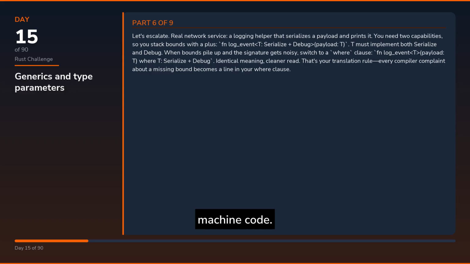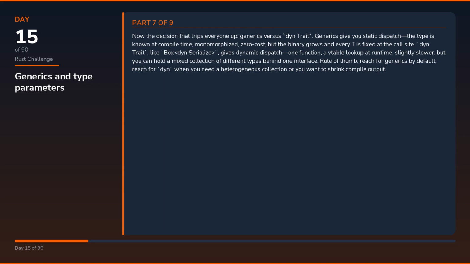Let's escalate. Real network service, a logging helper that serializes a payload and prints it. You need two capabilities, so you stack bounds with a plus, fn log_event<T: Serialize + Debug>(payload: T). T must implement both Serialize and Debug. When bounds pile up and the signature gets noisy, switch to a where clause, fn log_event<T>(payload: T) where T: Serialize + Debug. Identical meaning, cleaner read. That's your translation rule. Every compiler complaint about a missing bound becomes a line in your where clause.